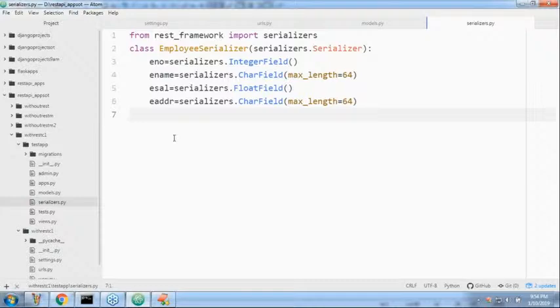Sir, the first serializer is ready from the REST framework. By using REST framework, I developed an employee serializer with these fields. But immediately you may have a bigger doubt. Sir, if I'm going to use model serializer, then you are not required to specify all these fields. With model serializer, you can do some extra activities also. Slowly we are going to discuss. In the first 1 or 2 sessions, let us become familiar with serializers and the corresponding activities. Any doubt up to this? Clear?